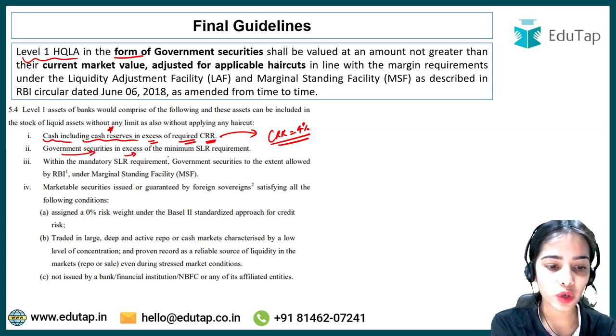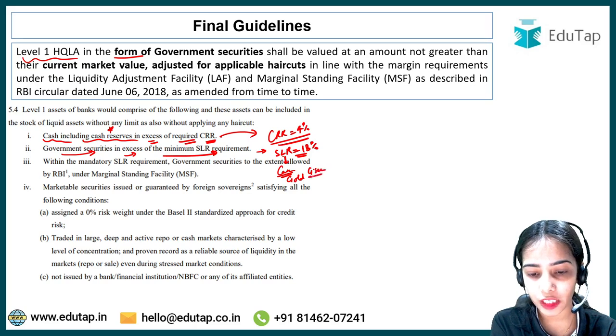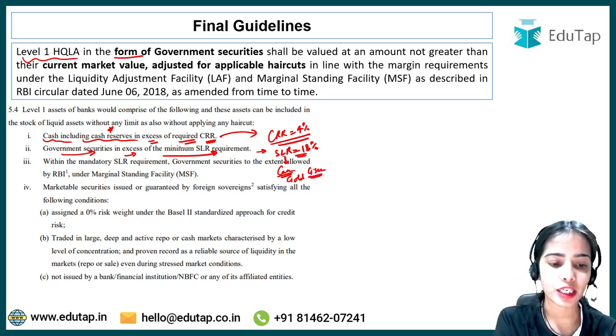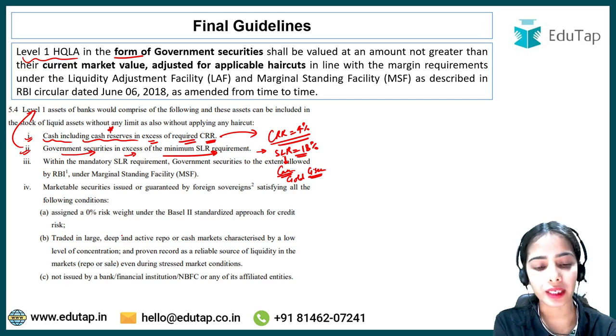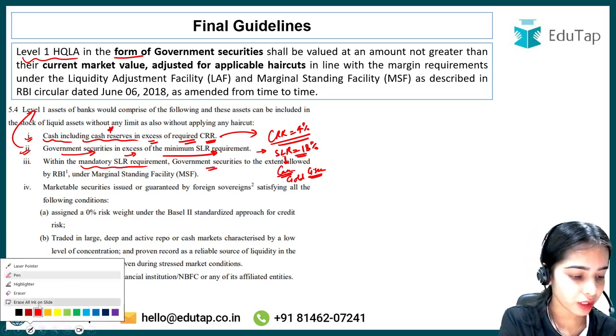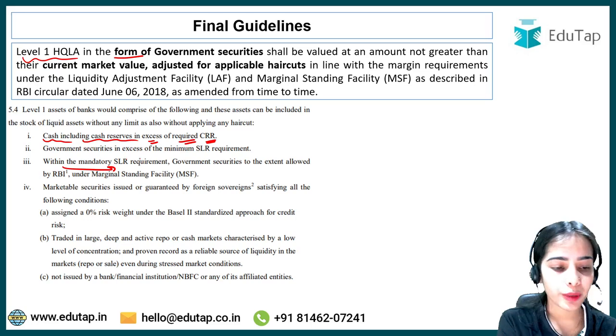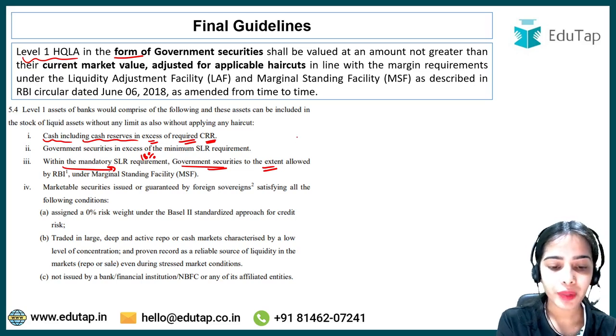Government securities in excess of the minimum SLR requirement. The statutory liquidity ratio requirement is 18%. In the SLR, the bank can keep reserves in the form of cash, gold, or government securities. So government securities in excess of the minimum SLR requirement come under level 1 high quality liquid asset. Also, within the mandatory SLR requirement of 18%, the government securities to the extent allowed by the RBI under the Marginal Standing Facility.